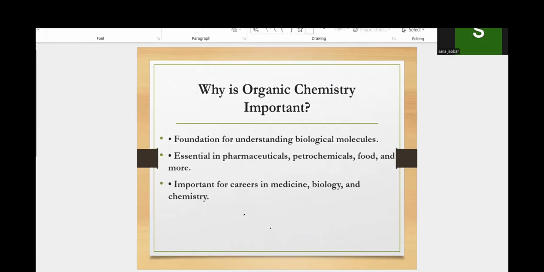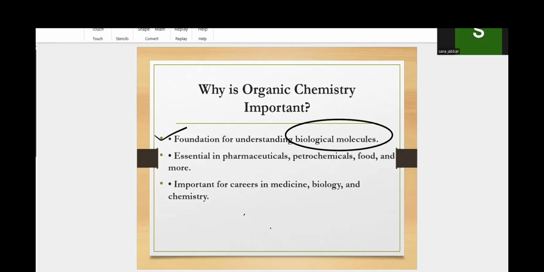Why is organic chemistry important? It is the foundation of understanding biological molecules. I have just told you that all cells present in our body are made up of carbon atoms. And also, you know that glucose is C6H12O6. You have just listened to this formula.